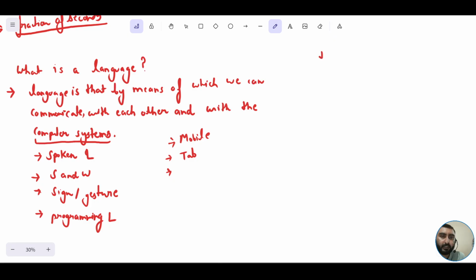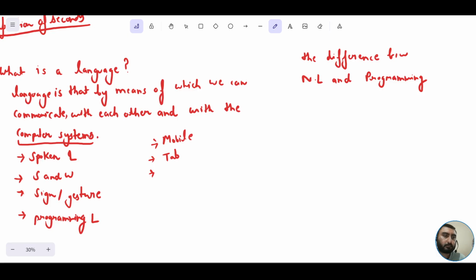So the difference between natural language and programming language is as simple as that.